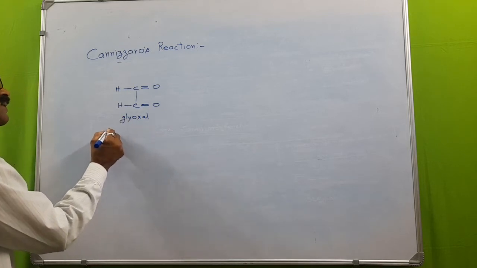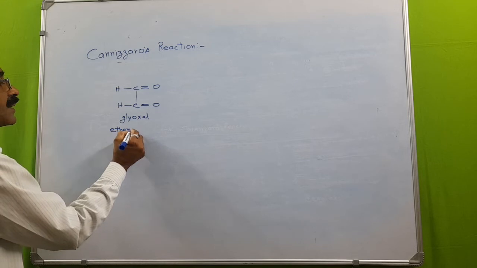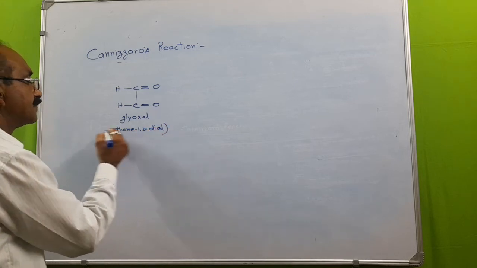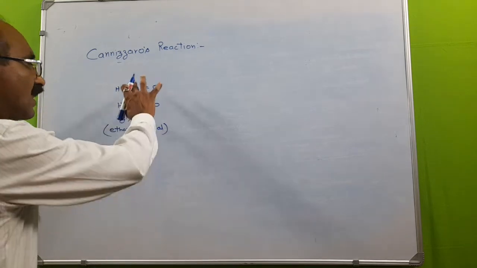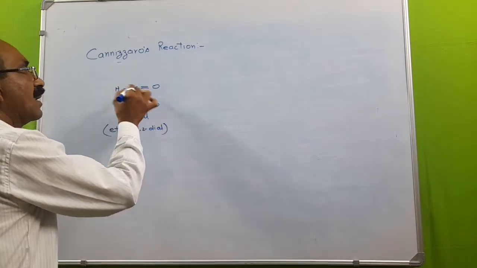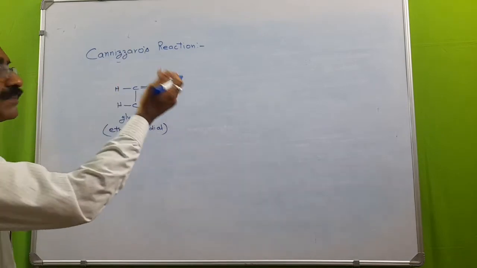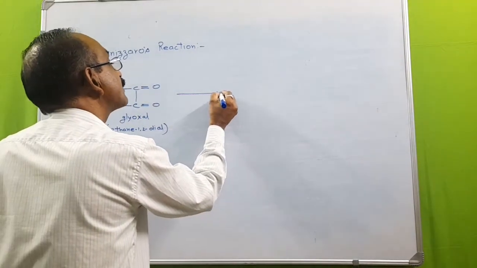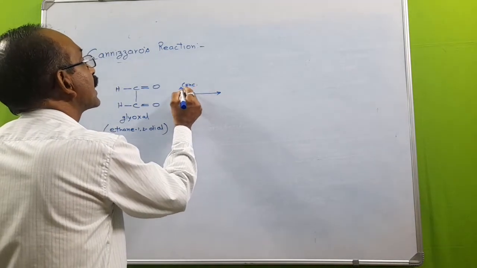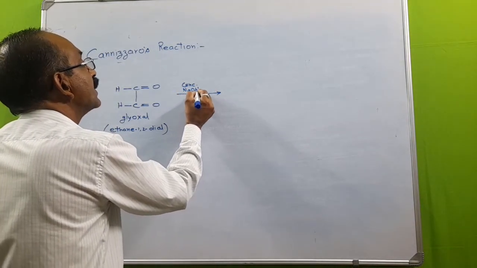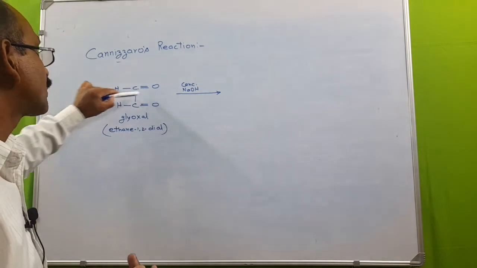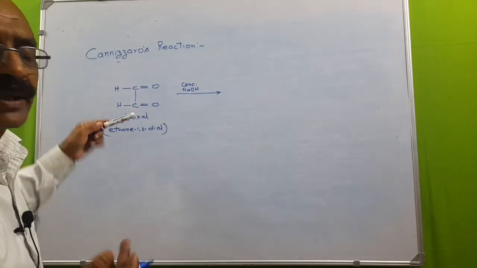Otherwise, it is ethane-1,2-dial. See, the functional groups are at adjacent carbons, meaning this doesn't have an alpha hydrogen, and when this molecule is treated with concentrated alkali, as per the Cannizzaro's reaction, one functional group will be oxidized while the other aldehyde group will be reduced.